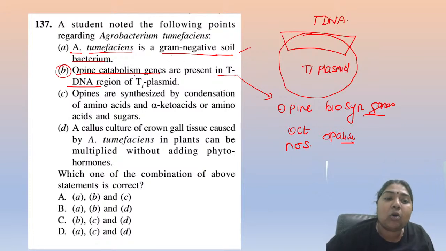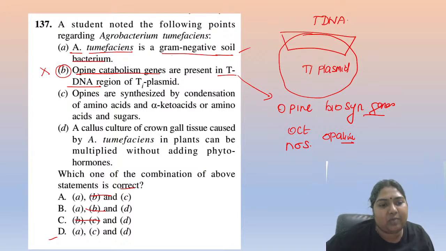These are all catabolism genes, they are never present. So immediately you can eliminate the option which contains the B. So the correct answer becomes D, goes without saying. Very good, fantastic. Yes, Rohan, Praveen, Anita, Anantara. Yes, Anishka, fantastic.